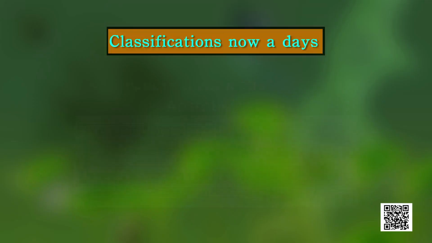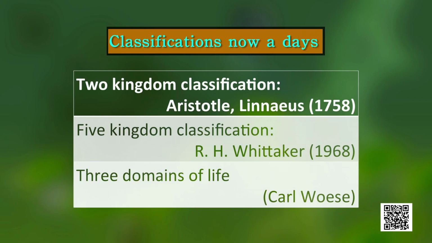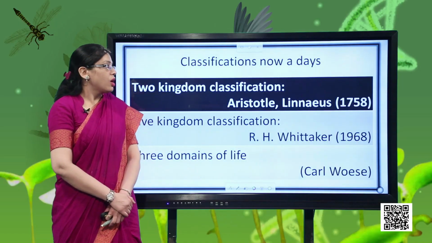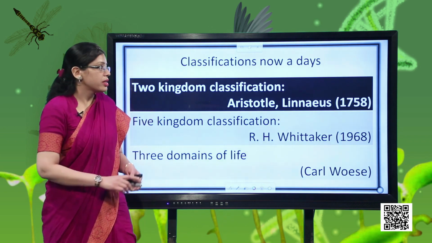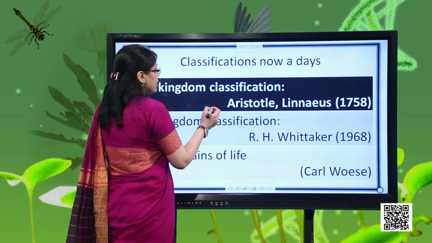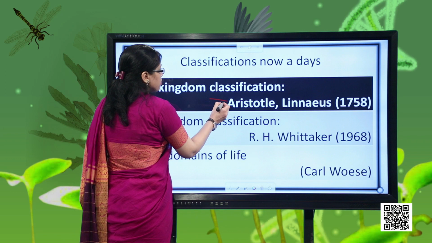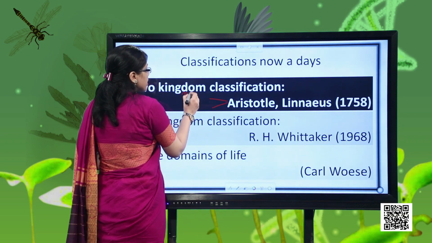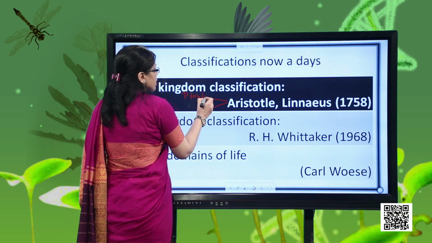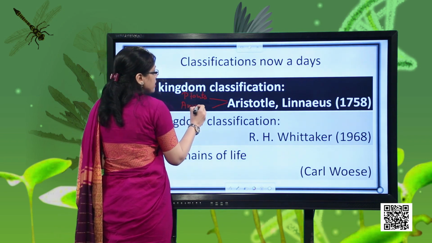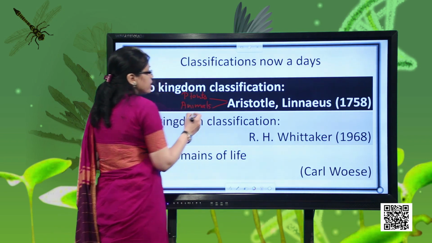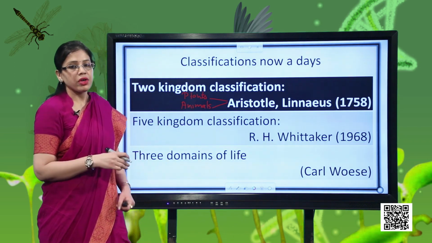So the first classification system which came up, that was given by Aristotle. I hope you might have heard his name. He was a very famous Greek philosopher who is also known as the father of biology. So he was the first one who had done the classification, and how he had done, he had divided the plants into 3 categories: herbs, shrubs and tree. Okay, and he had divided the animals on the basis of color of their blood, whether they are having red blood or they are having without blood.